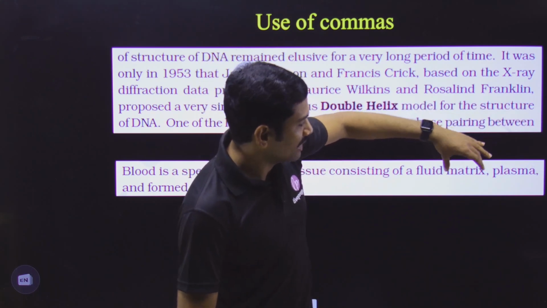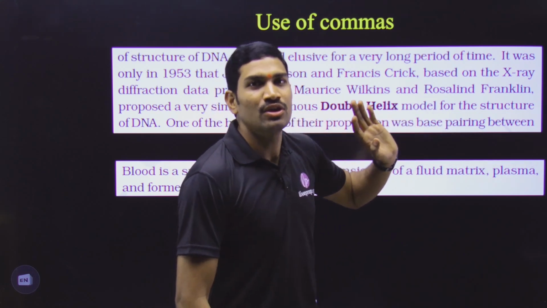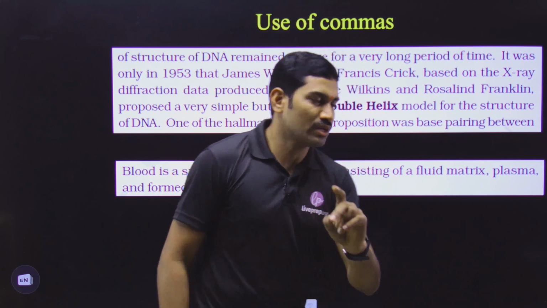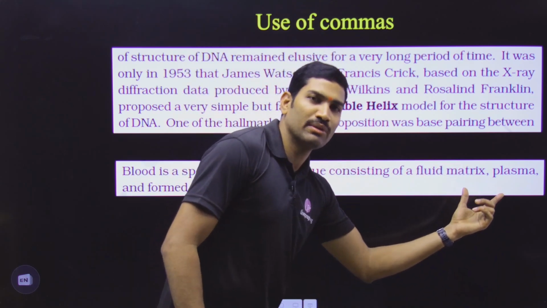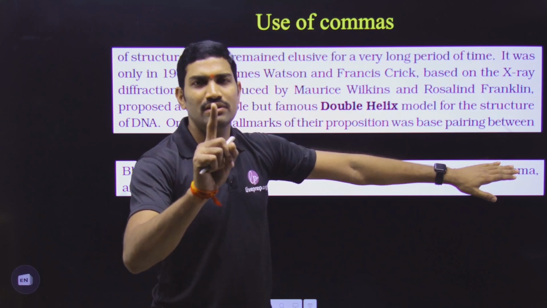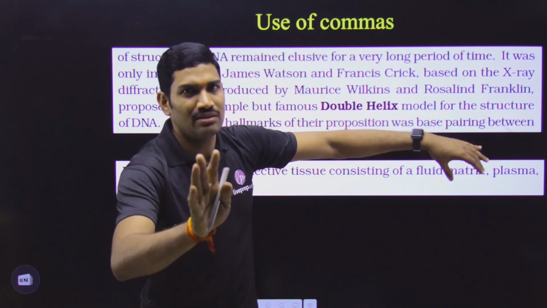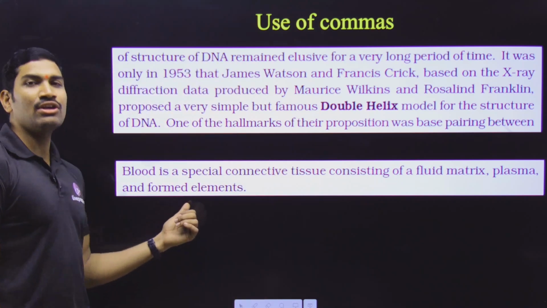So, this fluid matrix is nothing but plasma. This is what they are saying. So, in this way, how many components are there? Only two are there. So, blood is consisting of fluid matrix that is called a plasma. That means this is entirely one component only. So, plasma is another name for fluid matrix. This is the meaning. And separately it is having formed elements.